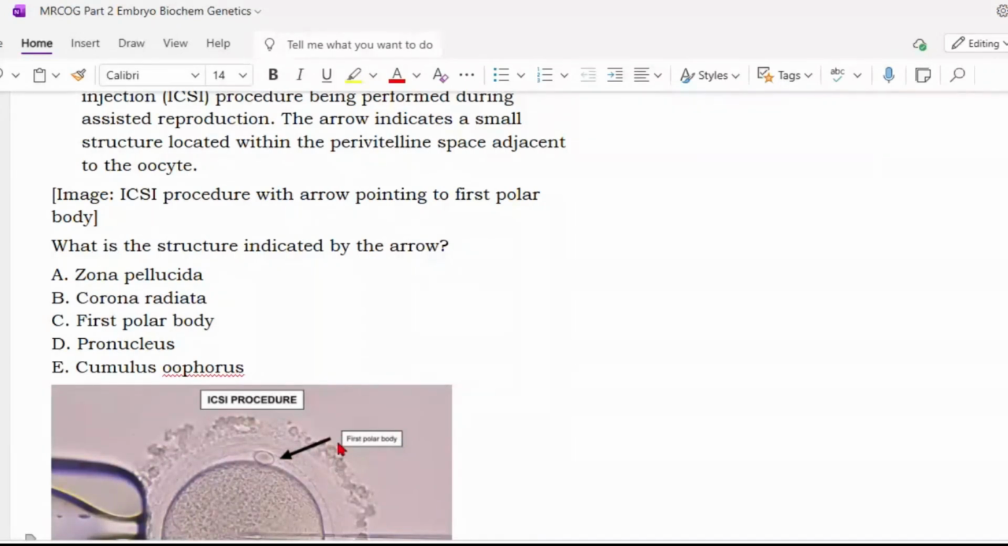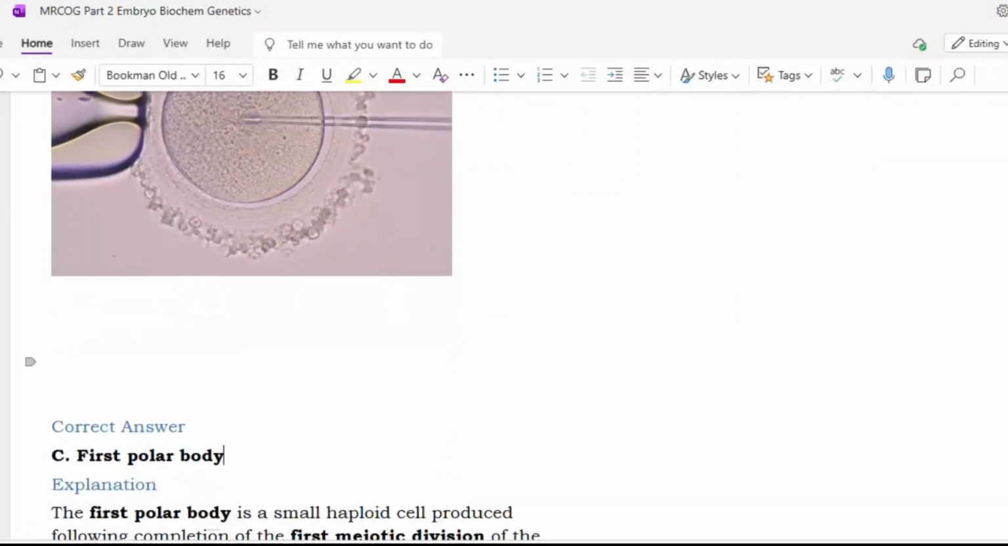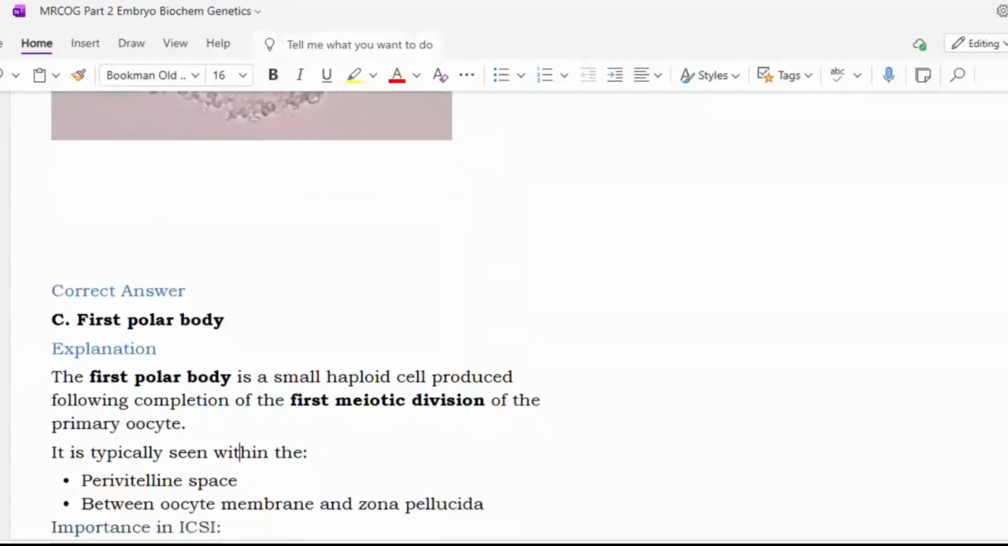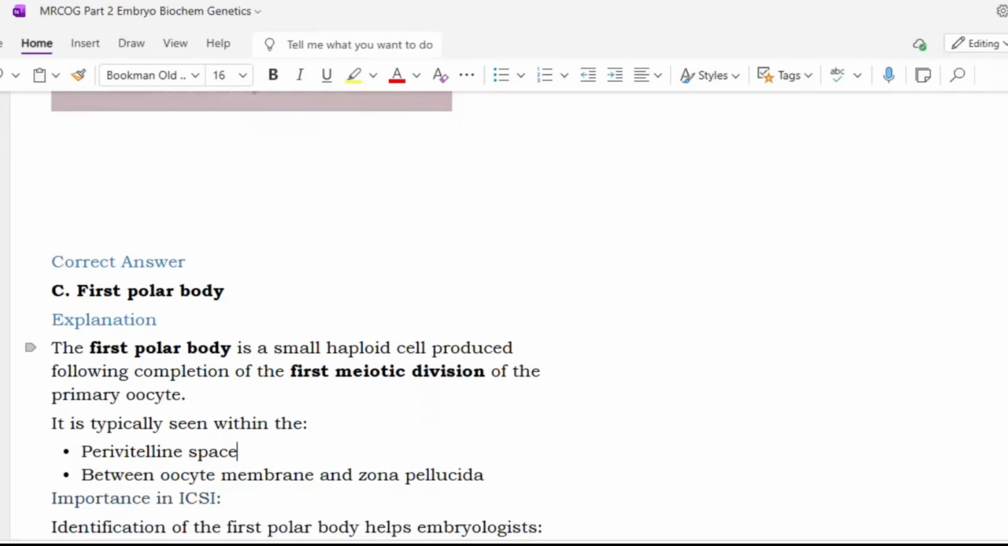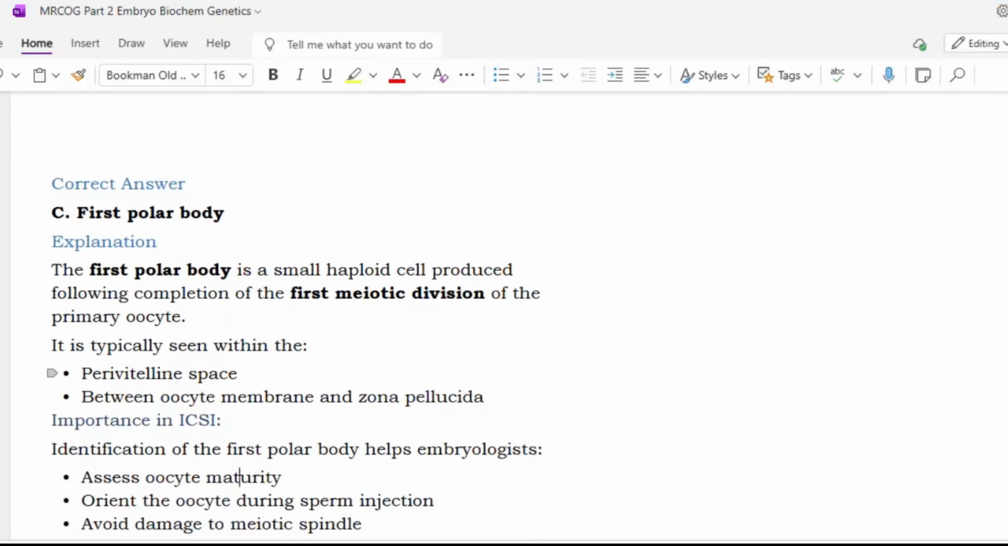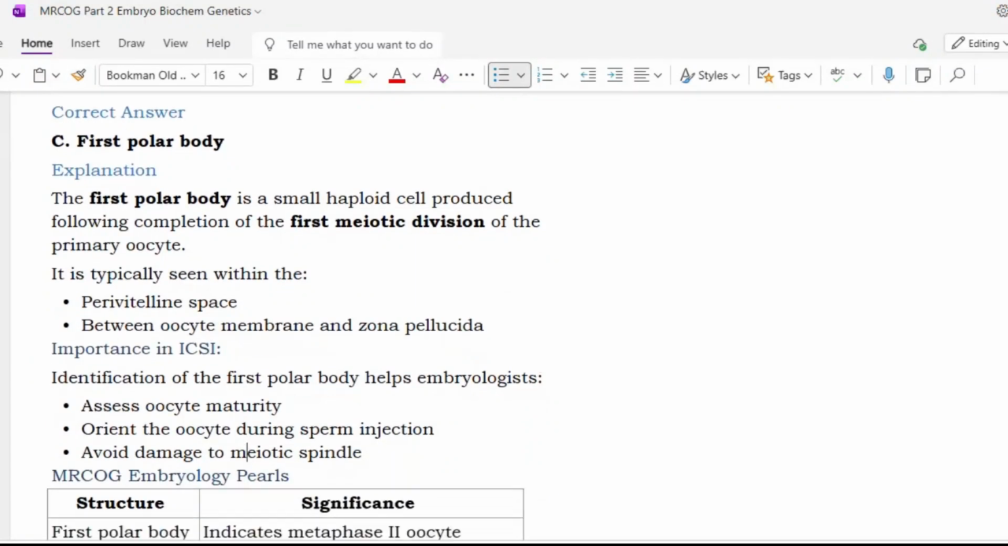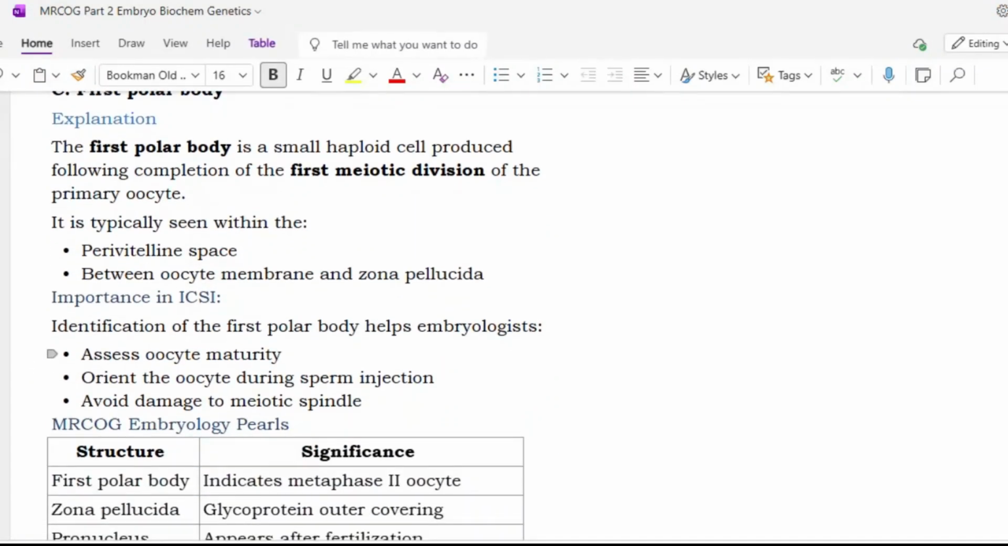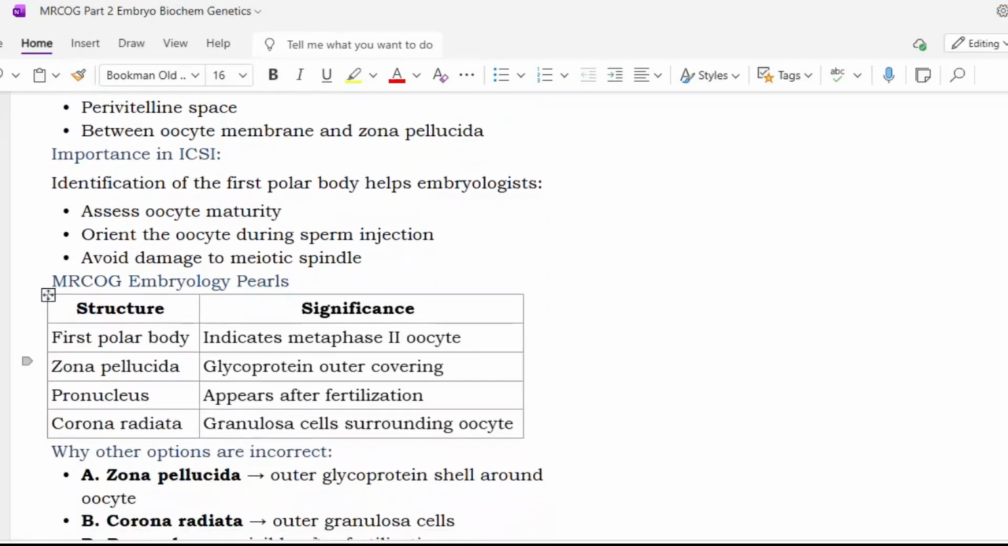So here, in the examination, you will have to find this out. Here it was the first polar body. The arrow should be exactly towards the first polar body. The first polar body is a small haploid cell produced following the completion of the first meiotic division of the primary oocyte. It is typically seen within the perivitelline space between the oocyte membrane and the zona pellucida. Identification of the first polar body helps embryologists assess oocyte maturity, orient the oocyte during sperm injection, and avoid damage to the meiotic spindle.